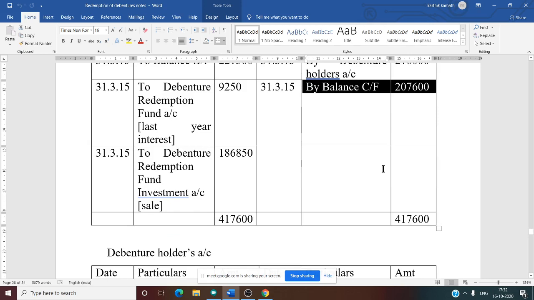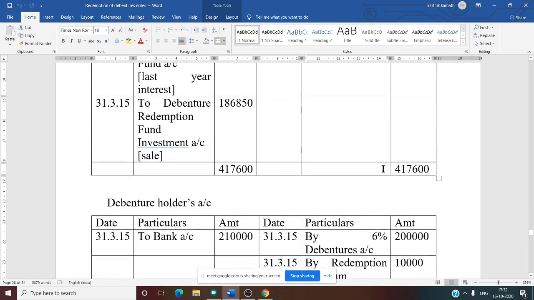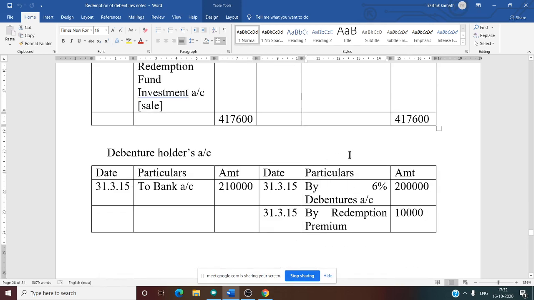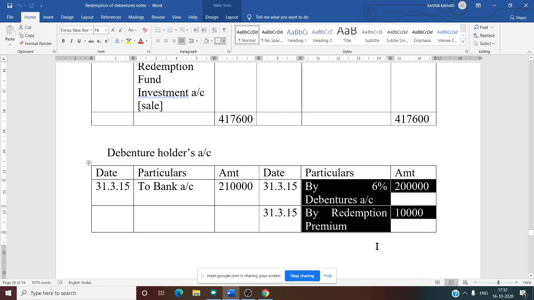So now the fifth account we need to prepare is the debenture holder account, and the debenture holder account again has a credit balance. We need to start from the credit side. On the credit side we are going to write the due amount. One due is what is all due to the holder: the debenture value plus premium is due to the debenture holder.